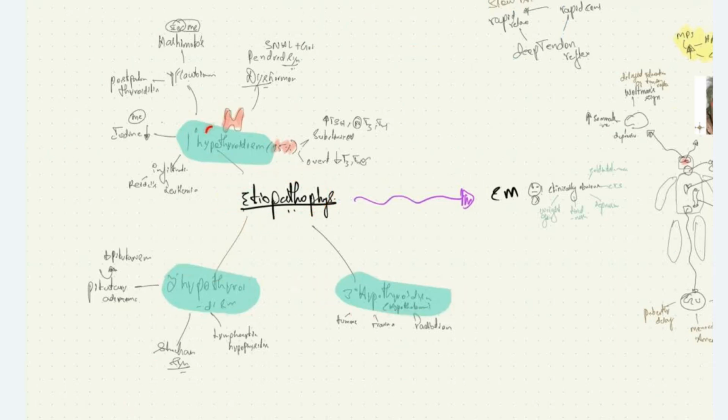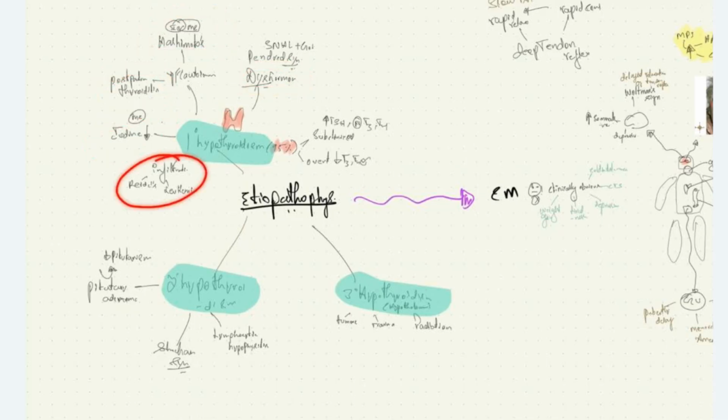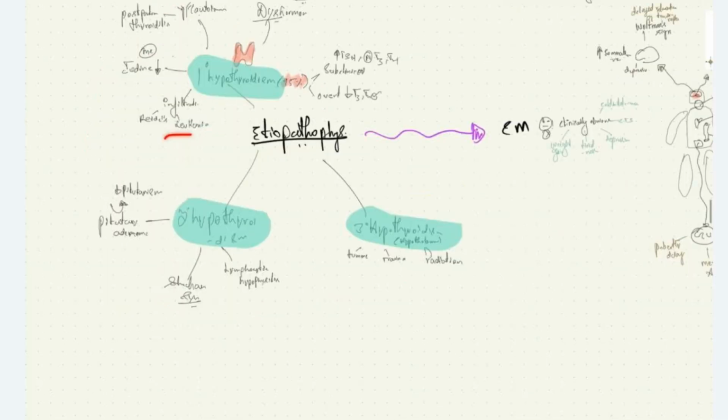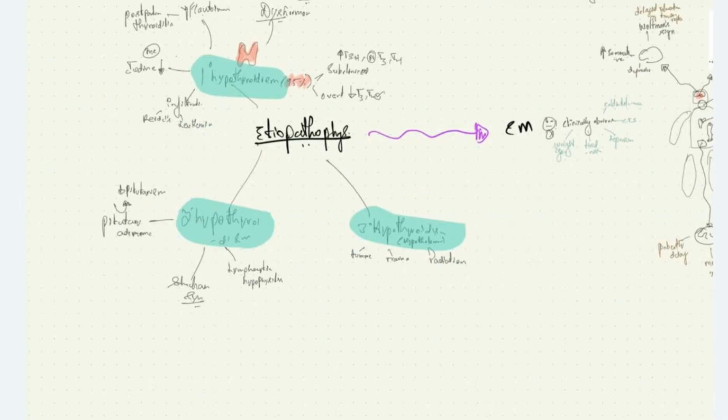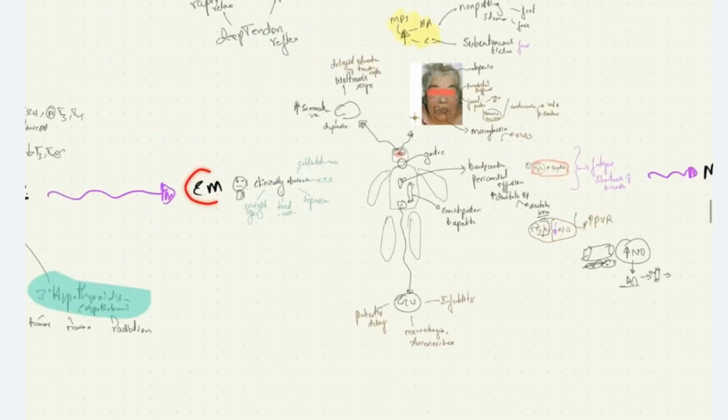It can be due to dyshormonogenesis, subacute thyroiditis, postpartum thyroiditis, iodine deficiency, and infiltrative diseases like Riedel thyroiditis and leukemia. Secondary hypothyroidism due to pituitary causes can be due to pituitary adenoma, Sheehan syndrome, and lymphocytic hypophysitis. Tertiary hypothyroidism involving the hypothalamus can be due to tumors, trauma, and radiation, leading on to clinical manifestations. The clinical manifestations are not so obvious.